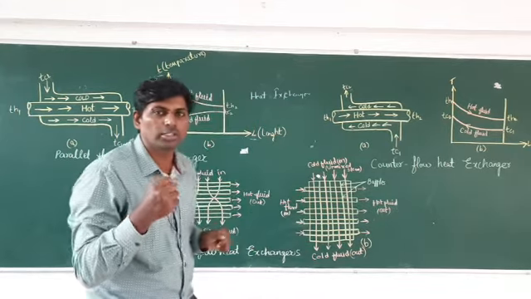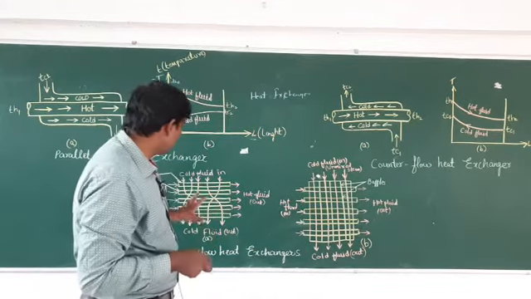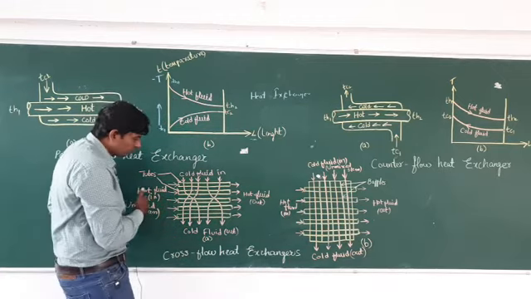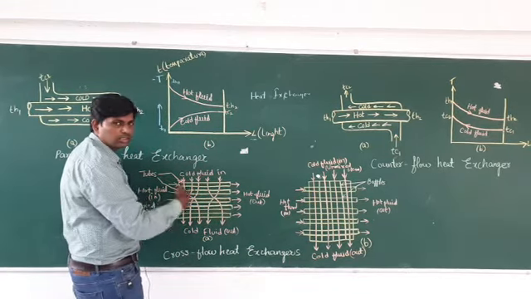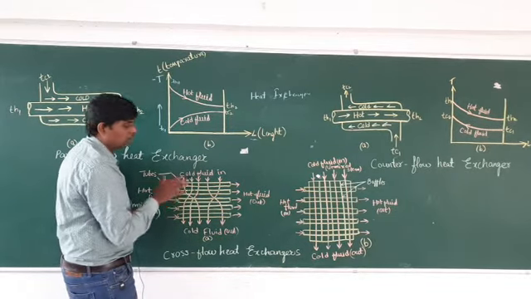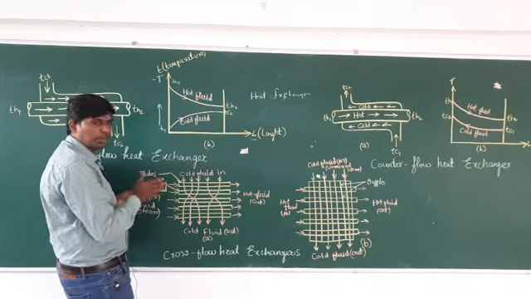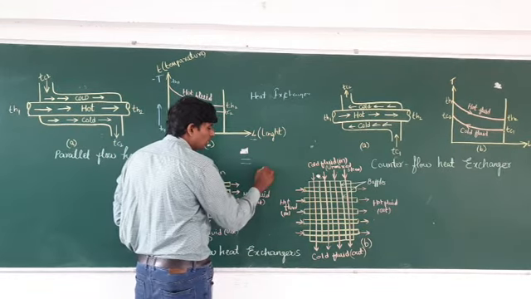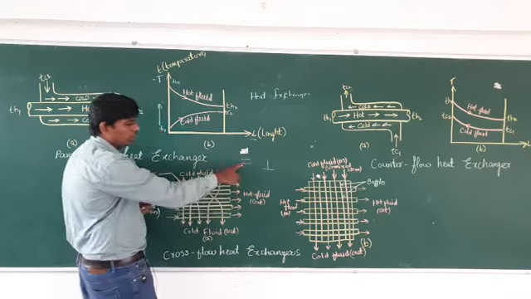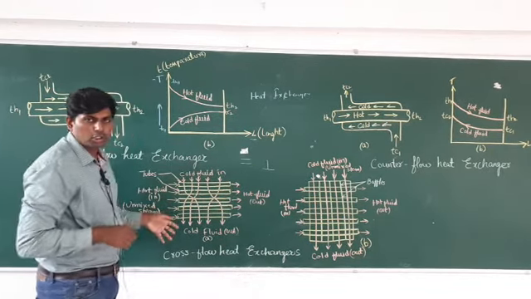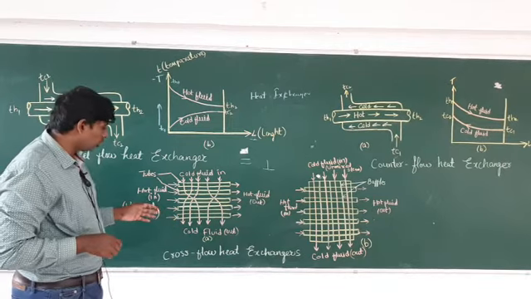Next one is known as the cross flow heat exchanger. In the cross flow heat exchanger, this is the x axis and this is the y axis. Here the flow directions of the fluids will be perpendicular to each other. This one is parallel and this one is perpendicular, so in cross flow the flow directions are perpendicular.